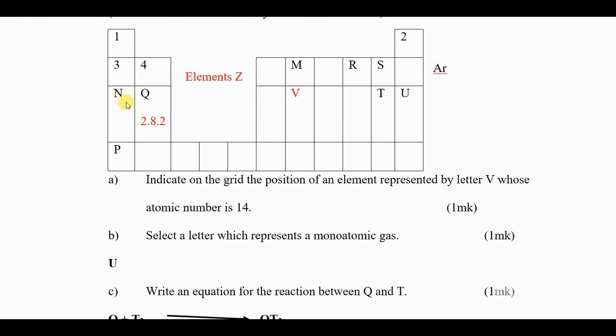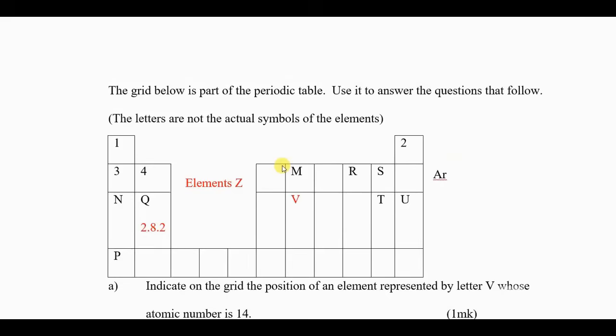How does the ionic and atomic radius of Q compare? Explain. If it is halogens, how does the atomic radius and ionic radius of T compare? You should know that. Down a group of halogens, which one is the most reactive and which one is the least reactive? How does the ionization energy of the halogens compare down a group? How does the ionization energy across period 3 compare? Therefore, those are the things you must learn and be aware of as you prepare for your exams.